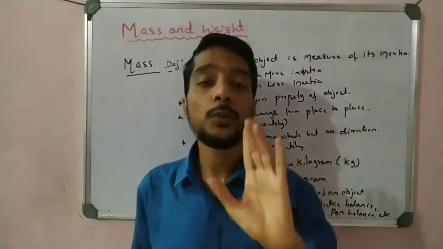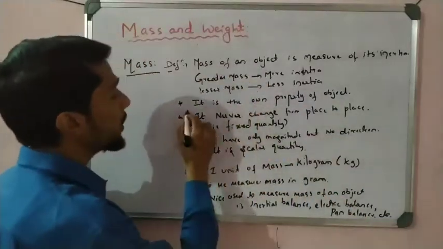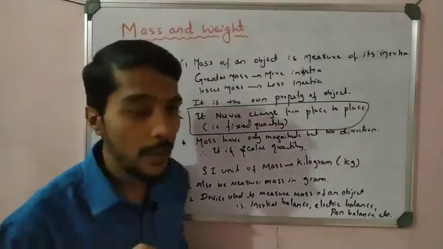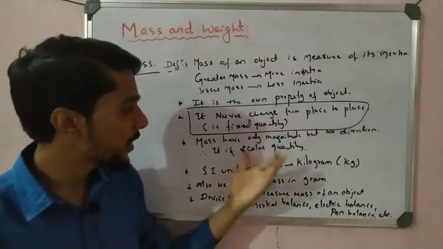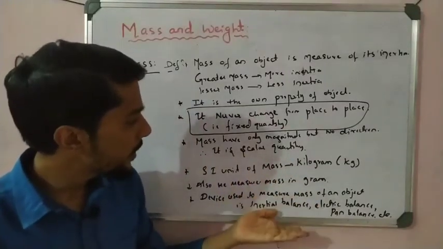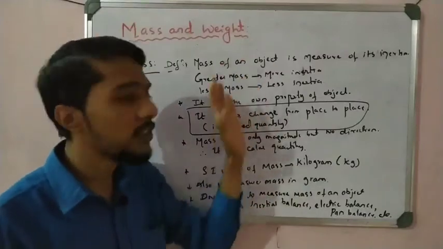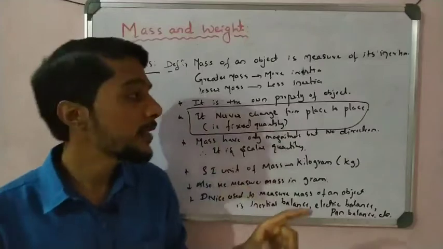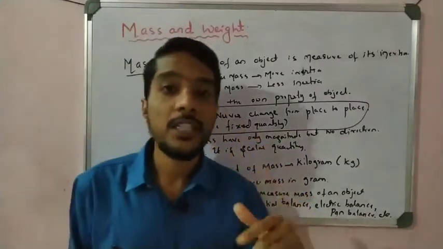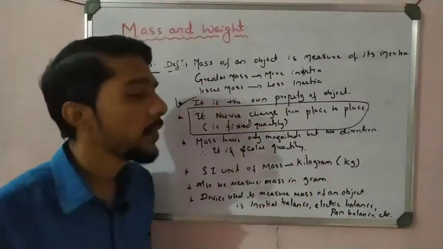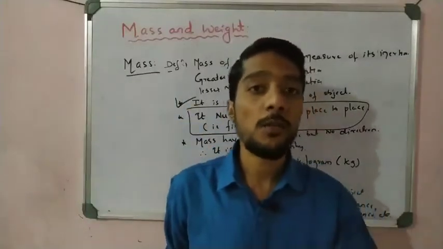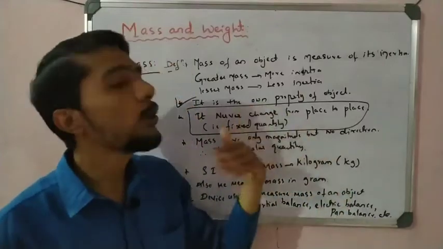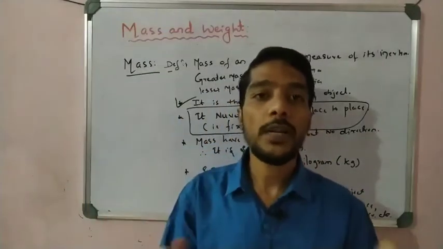One point must be remembered, that is very important: mass is fixed here. It is a fixed quantity. These are all common points, they are easy: SI unit, the measuring device, scalar quantity and definition, which you already learned. But the very important point is that it is a fixed quantity. I write here, it is an own property, as this sentence is mentioned in the S. Chand or Verma Science Foundation book. You observe that they give that it is an own property of an object. Mass is the own property, it never changes.